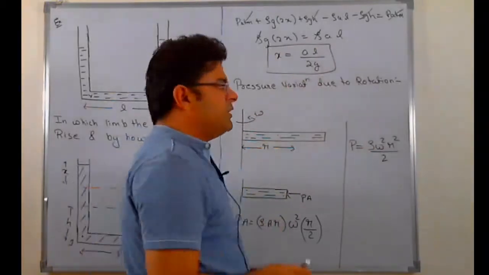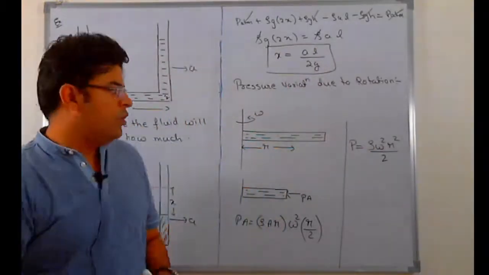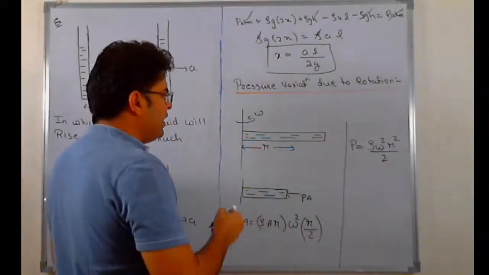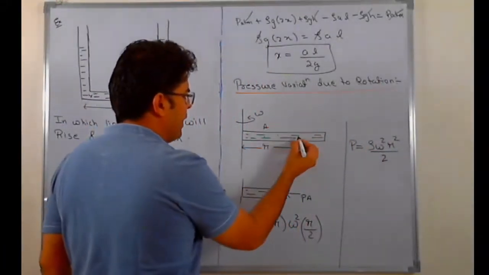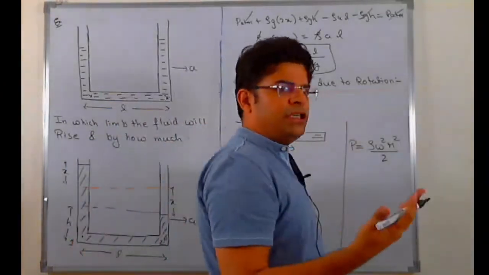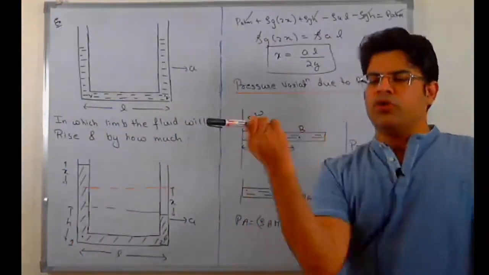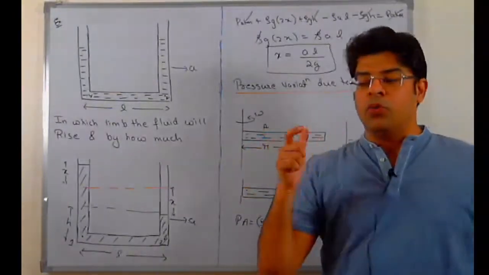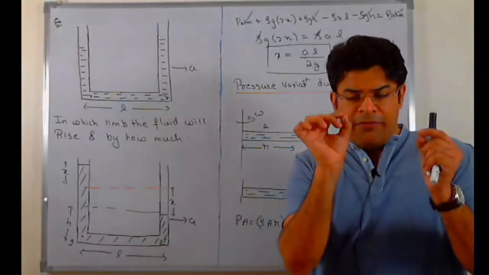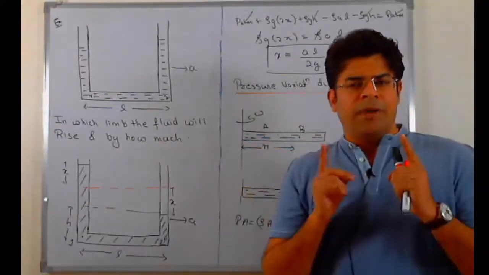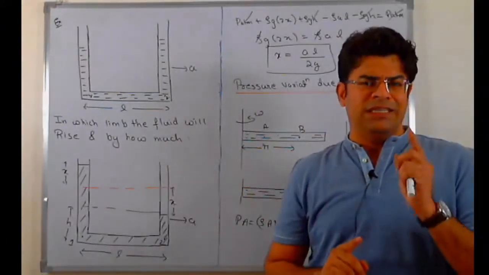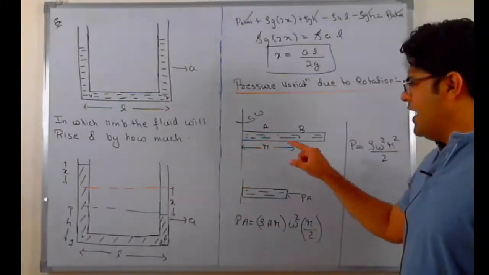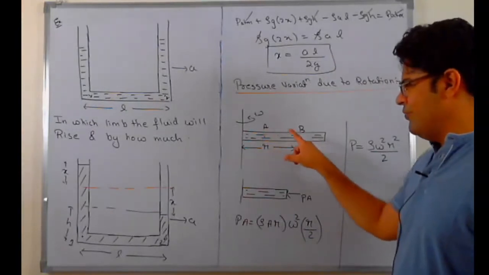Next thing, pressure variation in a tube because of rotation. First thing first, again I will ask, think in this tube, 2 points A and B. At which point does the pressure have to be higher? Since the tube rotates, the fluid inside the tube also rotates. Since the fluid inside the tube rotates, every small part moves in a circle. For a particle to move in a circle, a net force is required towards the center. That particular force is called centripetal force. So now here, at which point does the pressure have to be higher, at A or at B?